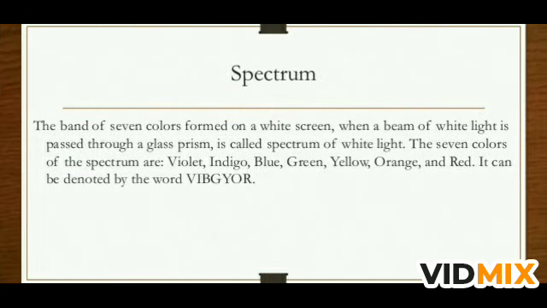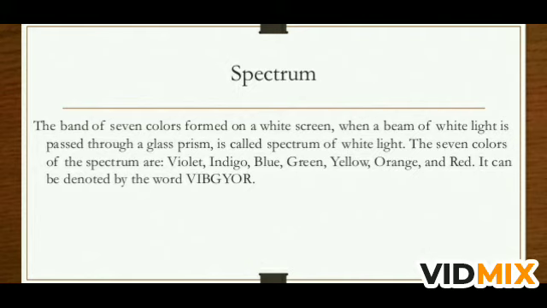Now what is spectrum? The color band obtained after dispersion, when the white light falls on the prism, we are getting a band of 7 colors, and that band is known as spectrum. And the sequence you had learned in the earlier class also. The sequence is VIBGYOR: V for violet, I for indigo, B for blue, G for green, Y for yellow, O for orange, R for red. So this is the sequence of the colors from the bottom to the top.